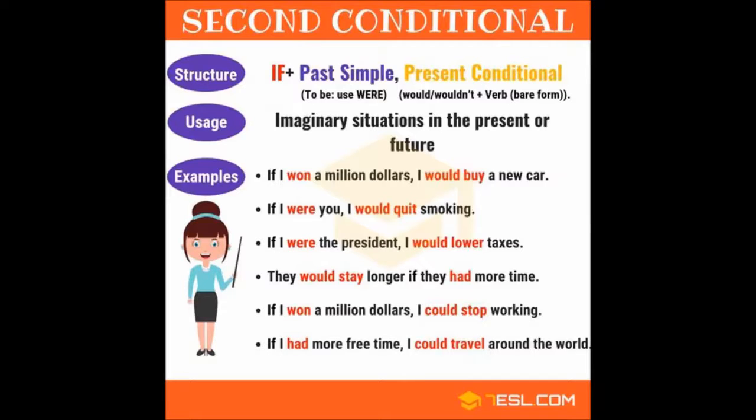Second conditional. We use second conditional in imaginary situations in the present or in the future. Structure. After if, we use past simple. In the main part, we use present conditional. Would, wouldn't, plus verb, base form. For example, if I won $1 million, I would buy a new car.